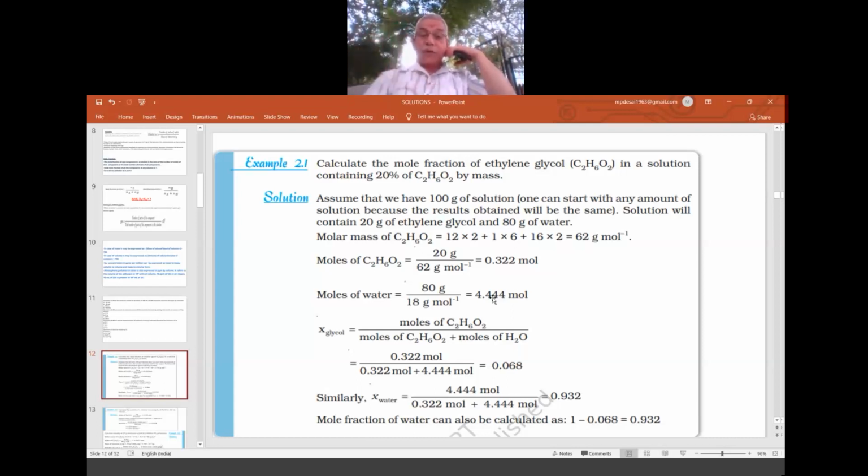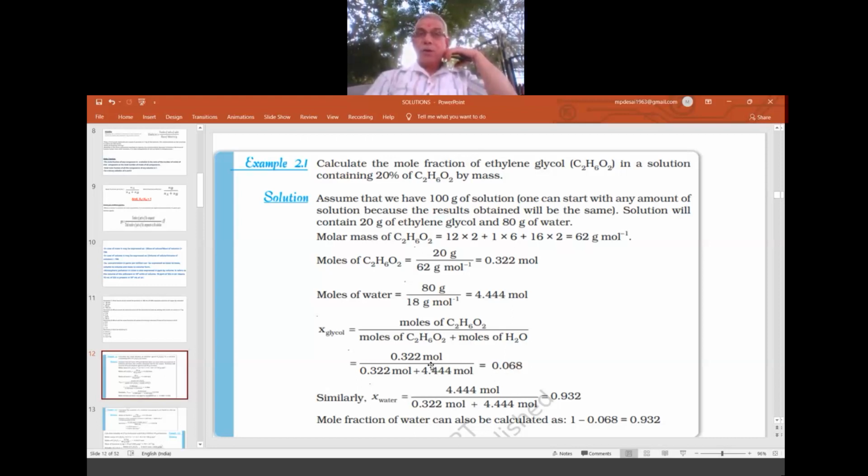Mole fraction of ethylene glycol equals number of moles of ethylene glycol by total moles: 0.322 by 0.322 plus 4.444. Please simplify, that gives 0.068.